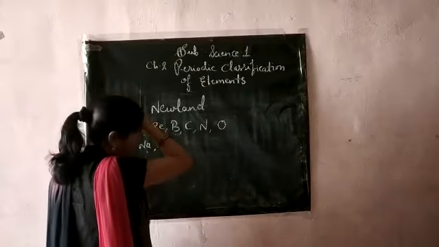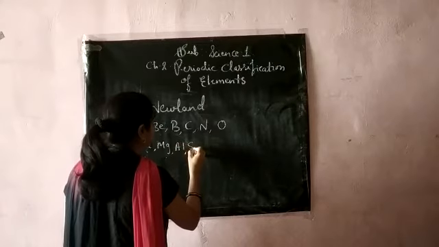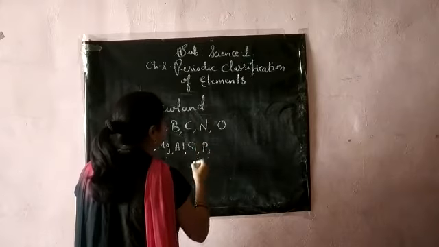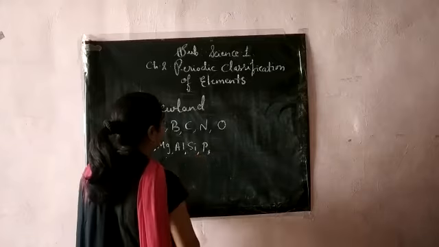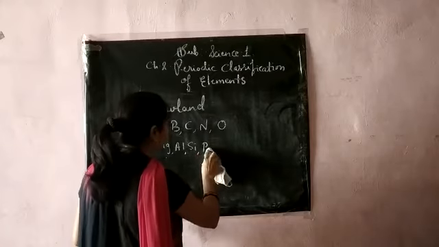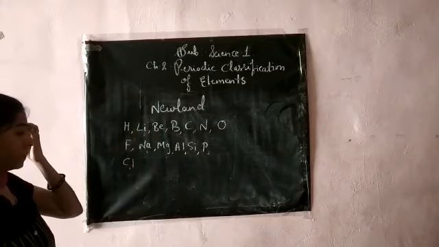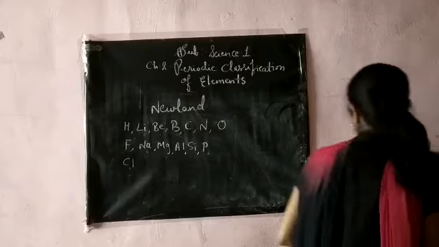Next element to magnesium was aluminium, then silicon, then phosphorus, and sulfur.